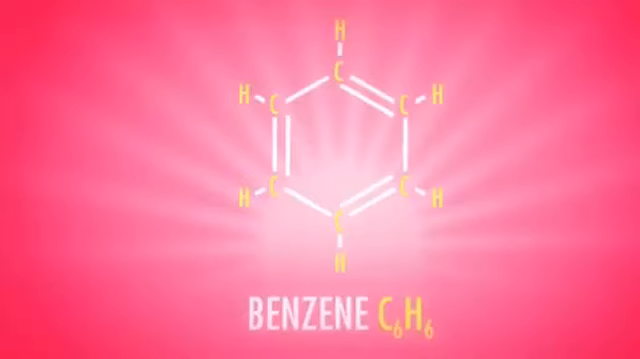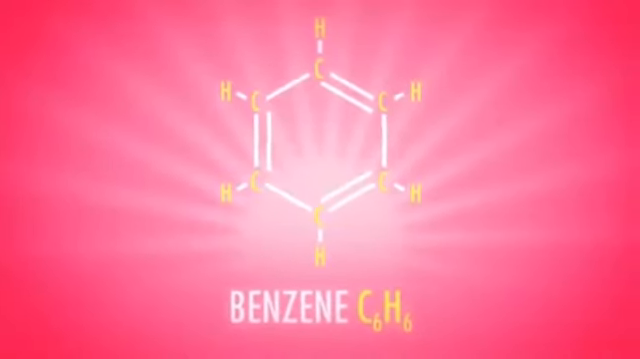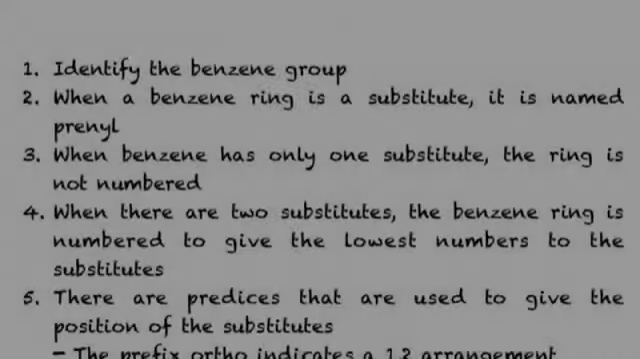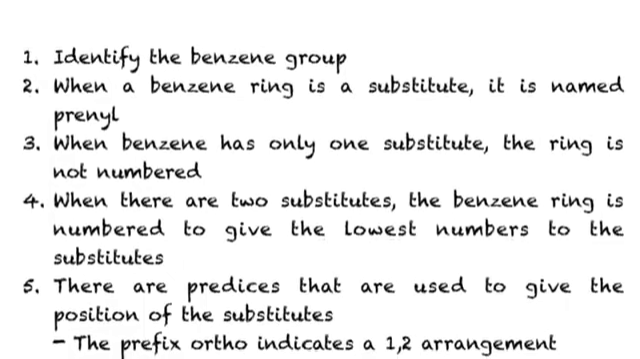Now we will continue with aromatic compounds. Aromatic compounds are compounds that contain benzene. Benzene has a 6-carbon ring with only 1 hydrogen atom attached to each carbon in the ring. The general formula for aromatic compounds is CnH2n-6. These are the steps to name aromatic compounds based on the IUPAC system.